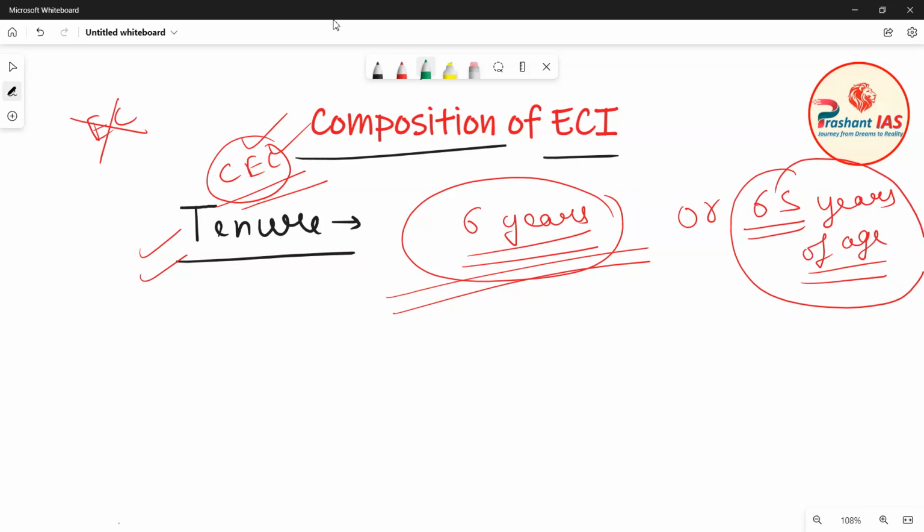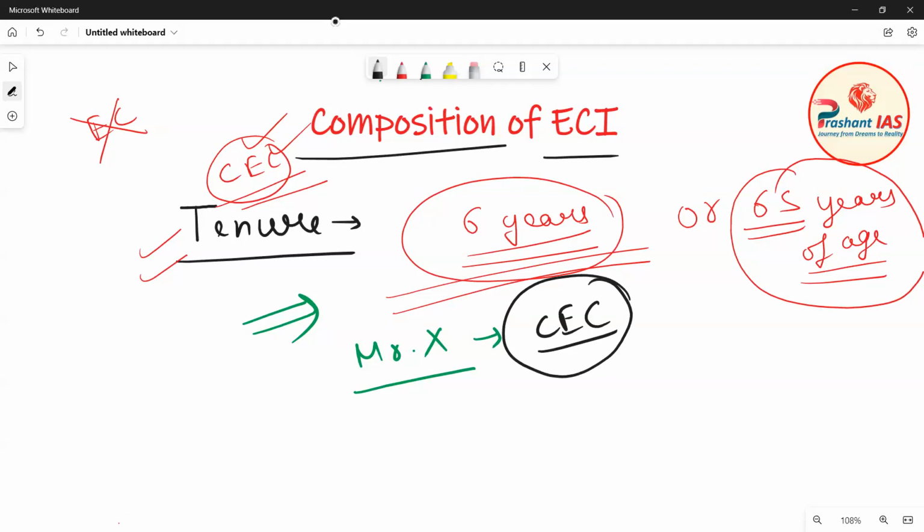Let me explain this entire thing with the help of one example. Let's suppose there is a person, Mr. X. This Mr. X is appointed as the Chief Election Commissioner.